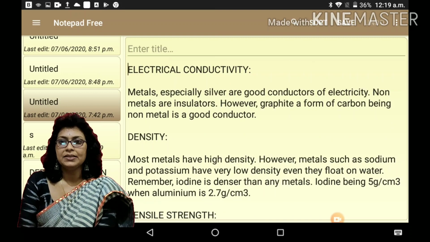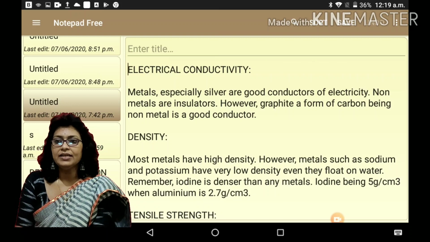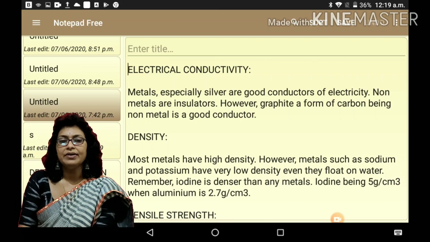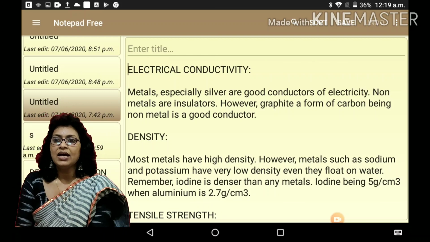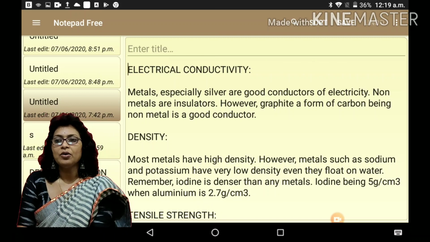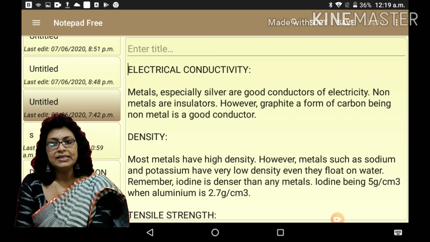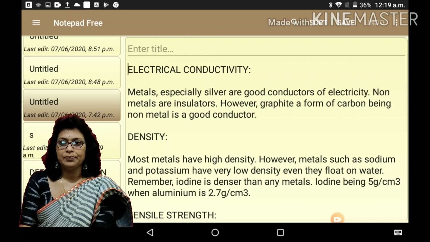Electrical conductivity. Metals, especially silver, are good conductors of electricity. Non-metals are insulators. However, graphite, a form of carbon, being a non-metal, is a good conductor.